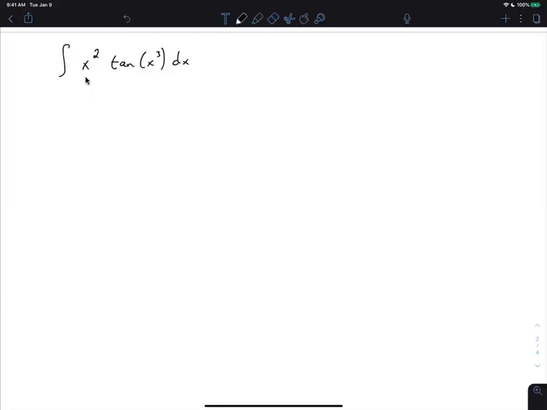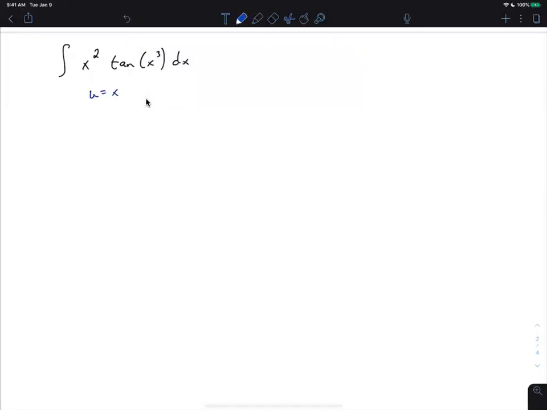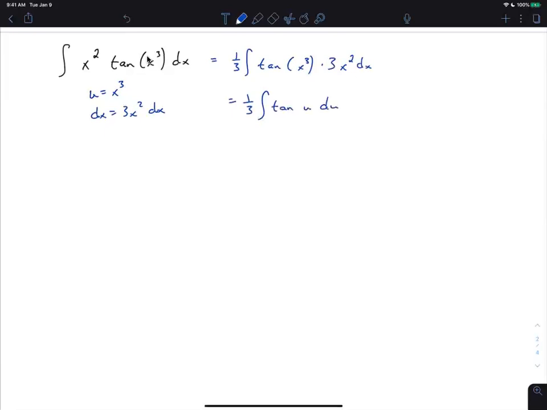But okay, let's say we have this problem. So I think everybody at this point probably should automatically be thinking, hey, let's do this, because I can automatically u sub out this x cubed. Does everybody see that? I think most of us would do that. And so then we would get, okay, tangent of x cubed times x squared dx, and then 3 here and 1/3 out here. And so we get 1/3 integral tangent u du. Does that make sense to everybody?